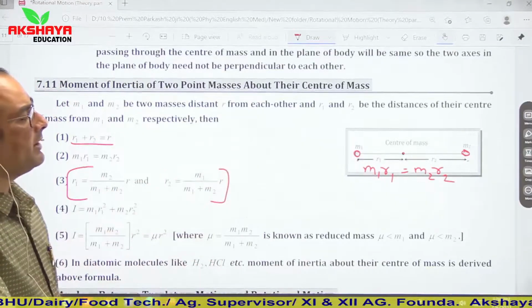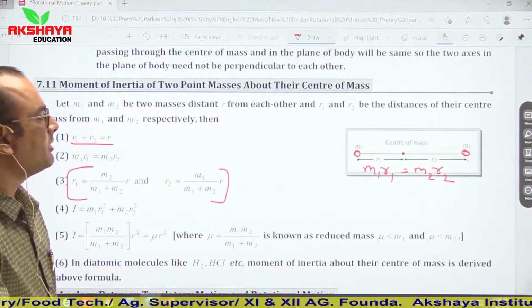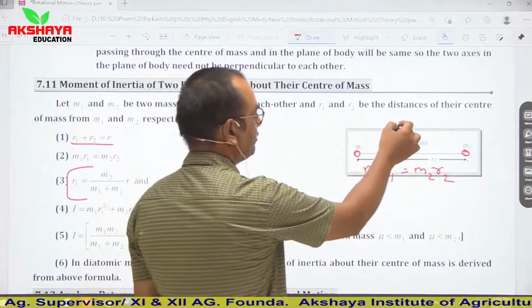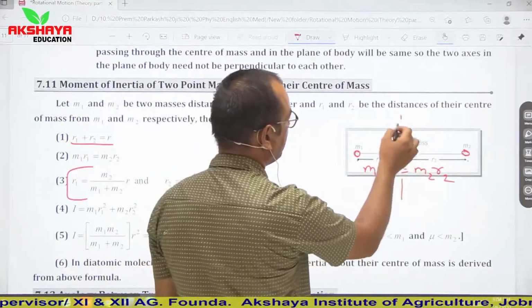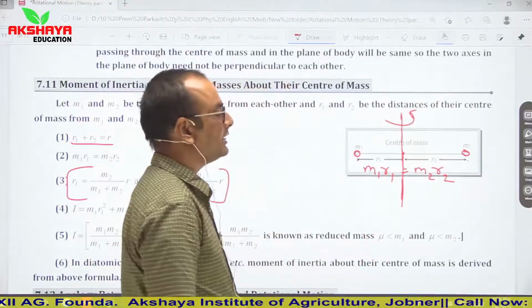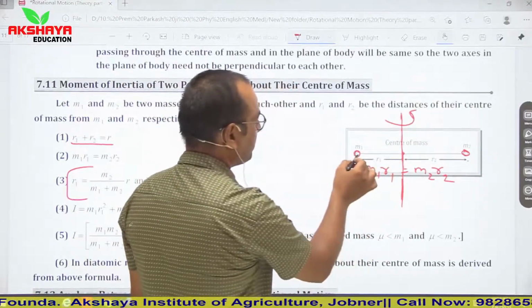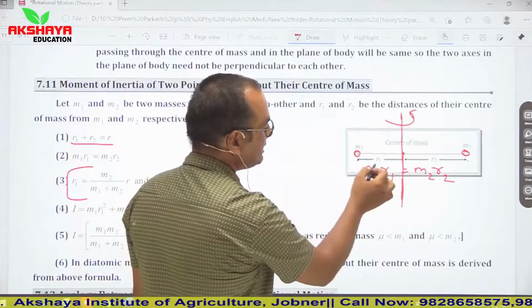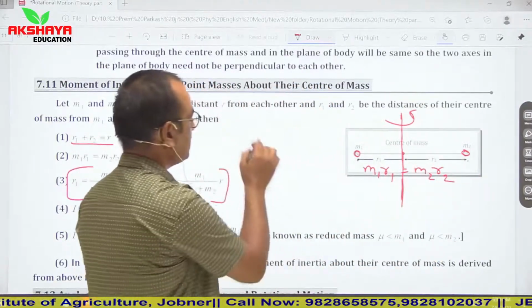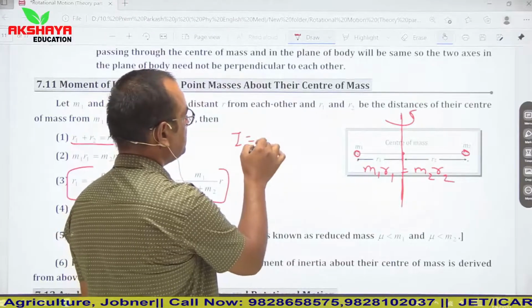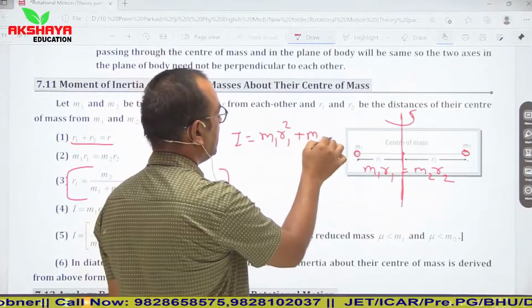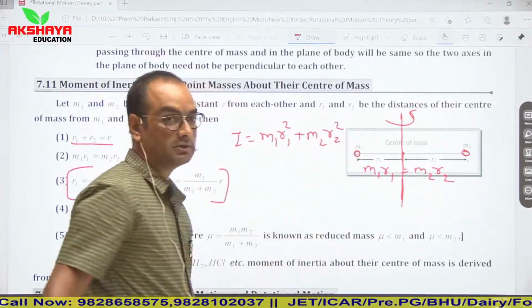Now see, the moment of inertia of this system about the center of mass. Let us say this is the axis of rotation. Here mass m1 has perpendicular distance r1, and mass m2 has perpendicular distance r2. So the moment of inertia is m1 r1 square plus m2 r2 square.